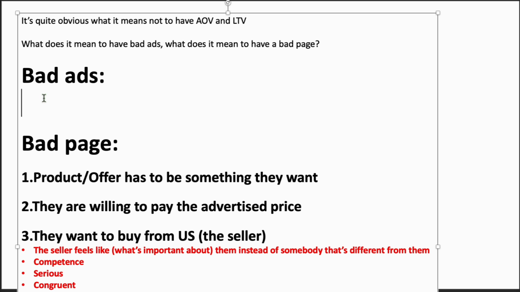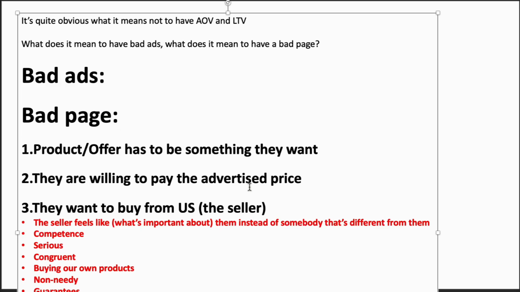I mean, in some cases, it's pretty obvious whether an ad is quite bad, right? But it all depends on the customer's psychology, and in a lot of cases, an ad might seem bad, but it's actually doing a very good job, right? So in this sense, it's all about split testing, and it's the same thing with the advertised price, right? So this is unknown, and the price is unknown, whether it's bad or not.